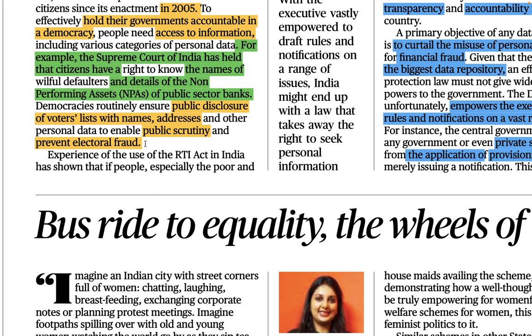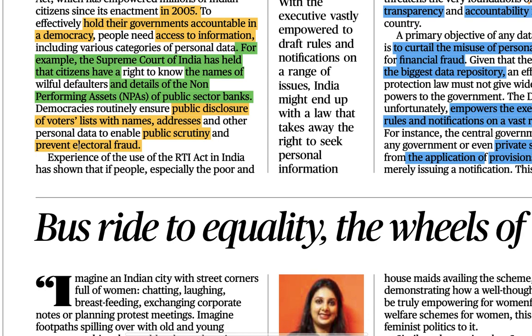Suppose your name is Rohit, and somebody else's name is also Rohit, and somebody starts making fake ID cards. Then he can actually vote twice, thrice, or four times, right? So it will be converted into a fraud in the electoral process. So this will hurt.